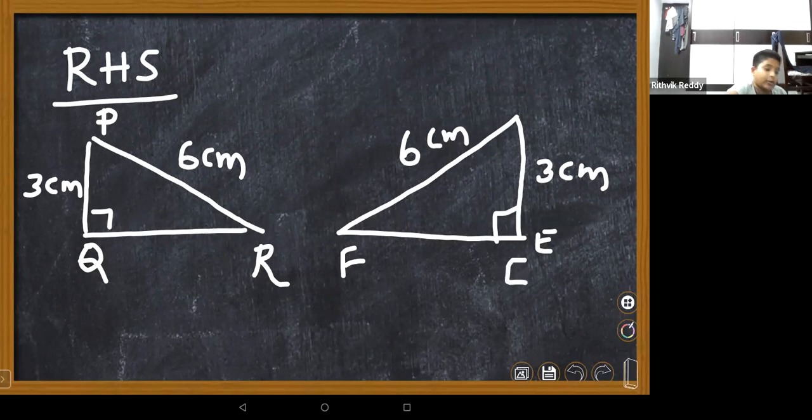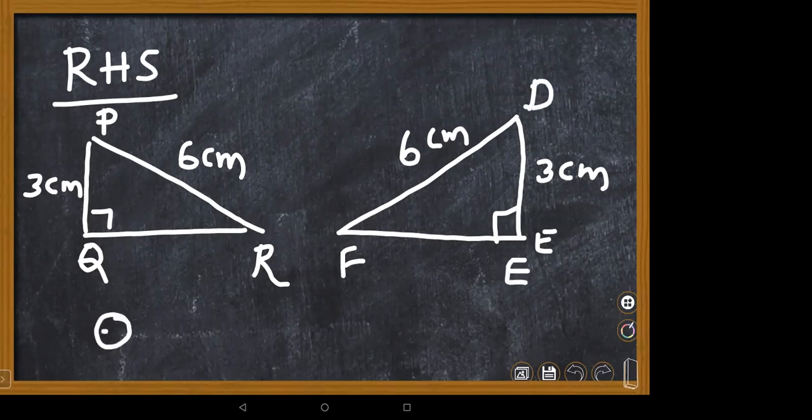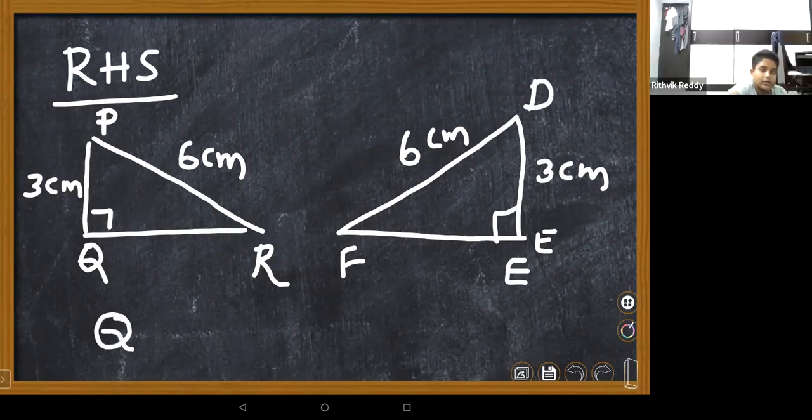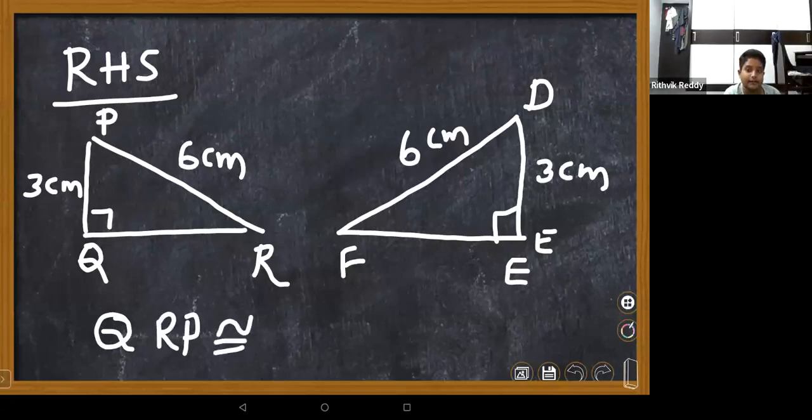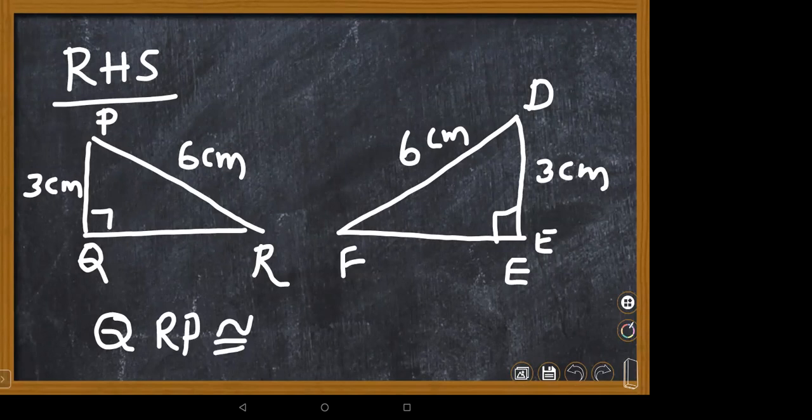Ma'am, QRP is congruent to EFD. QRP is congruent to EFD. P is congruent to EFD, ma'am, not FED. EFD. Very good. FD. FD. Good. Both are congruent to each other.